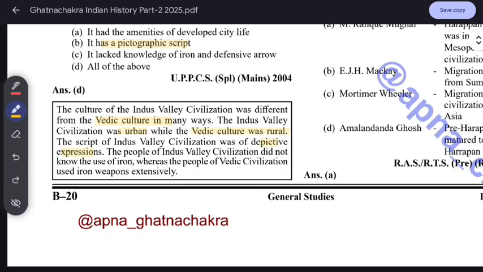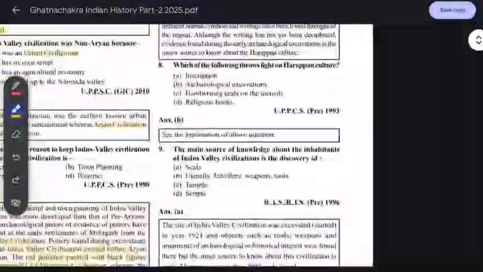People of the Indus Valley civilization did not know the use of iron; iron was not found during the Indus Valley civilization. Just remember this. In the early Vedic period also iron was not there. Iron started during the later Vedic period, and people of the later Vedic civilization used iron extensively. Remember this.